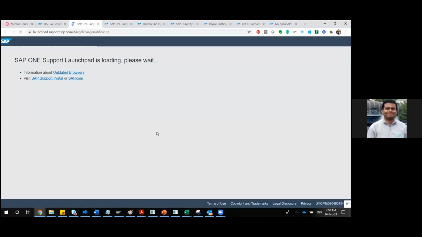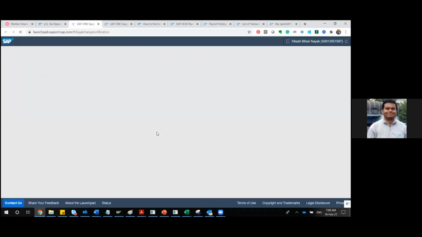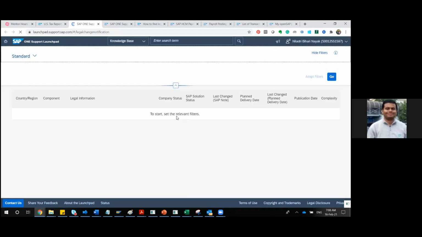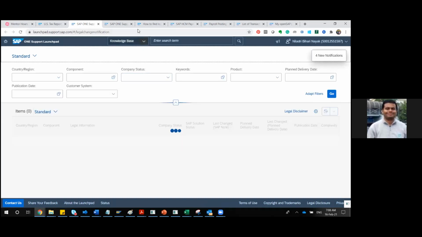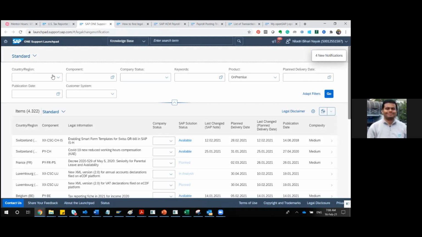What is an S user ID? Okay, once you have an S user ID like this, I have my S user ID and I have already logged in, so directly it is navigating to the particular application. Once I navigate to this application, if you can see the URL, it says legal change notification, and it is a standard dashboard for every country. Okay, the only thing you have to do is filter by your country.